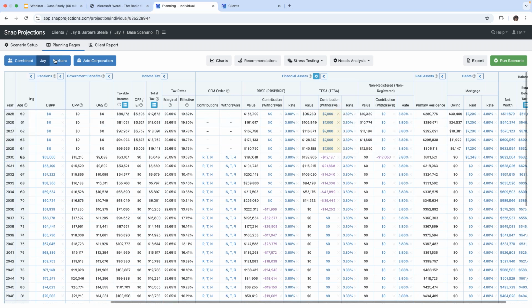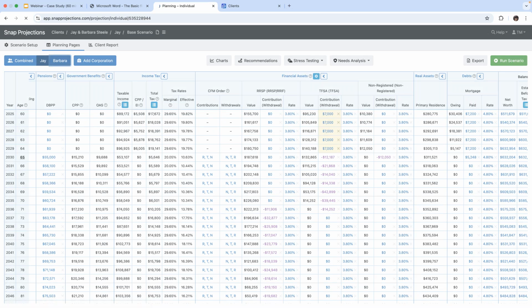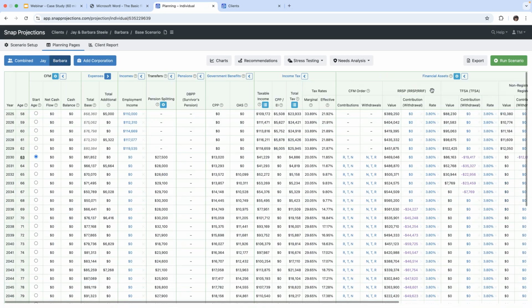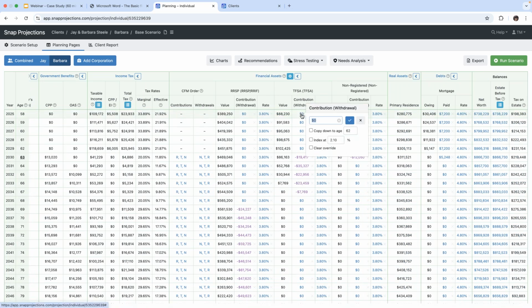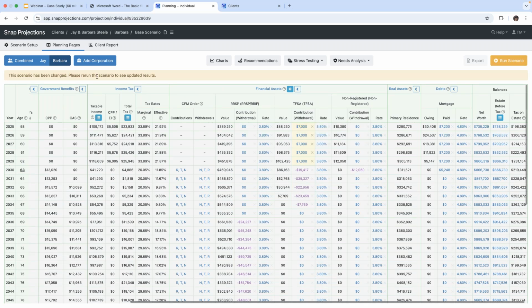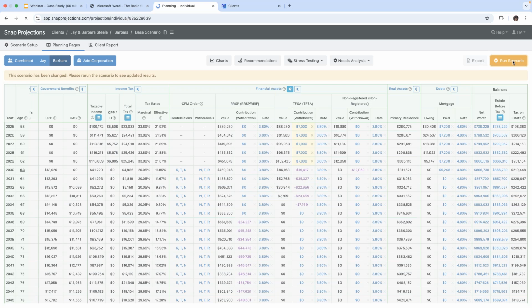All right, and our client Barbara wishes to do the same thing. So we're going to go to her tax-free savings account right here, and we are going to input a TFSA contribution of $7,000 to age 62 because she's retiring at age 63. We're going to click on this blue icon with the check mark. And again, we've got this orange message notifying us that we must run the scenario. So we will do that.